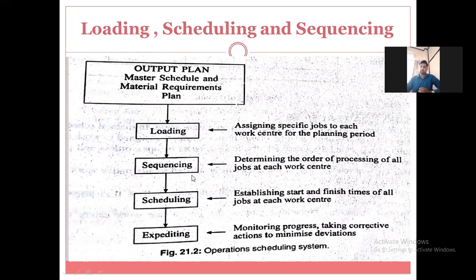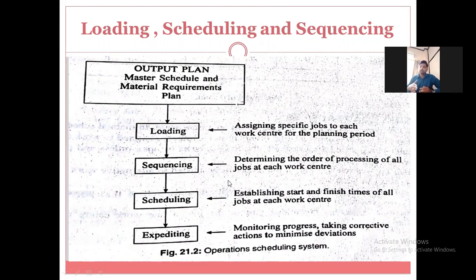Okay, if you consider that there are 10 machines and one job needs to travel to all 10 machines, let us consider there are 10 varieties. Then which job should be performed first, and on which job should the worker perform the task second, then the third job.